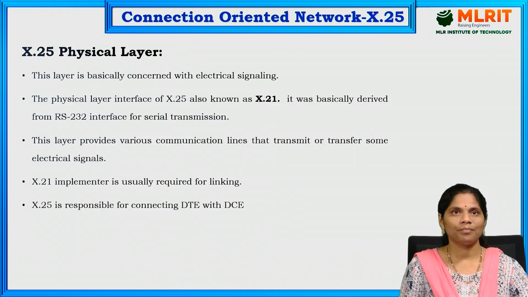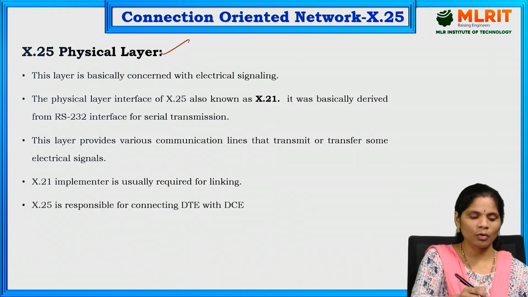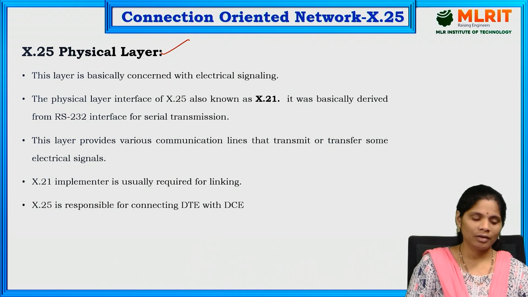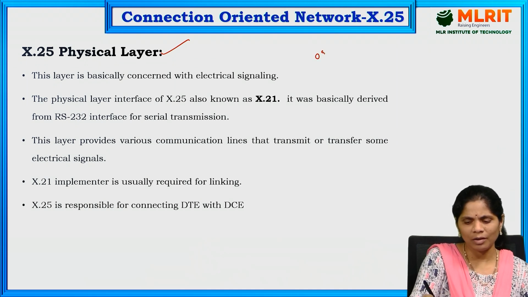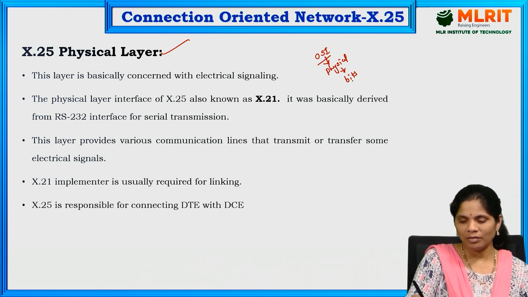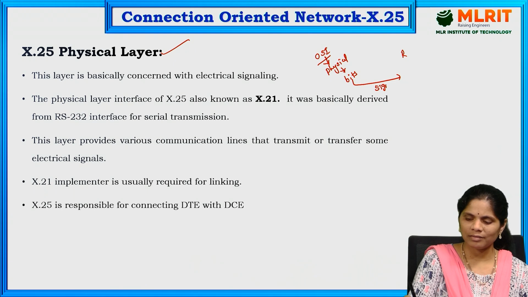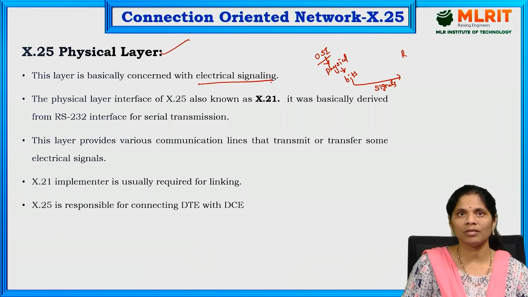And next, what is the physical layer? These three layers I am going to discuss now. First, what is the physical layer here? The physical layer is mainly the same as the physical layer in OSI. What is the physical layer's main aim? The physical layer is mainly for transferring the data in the form of bits, right? These bits are sent to the receiver in the form of electrical signals. For sending the data as electrical signals, we use the physical layer.